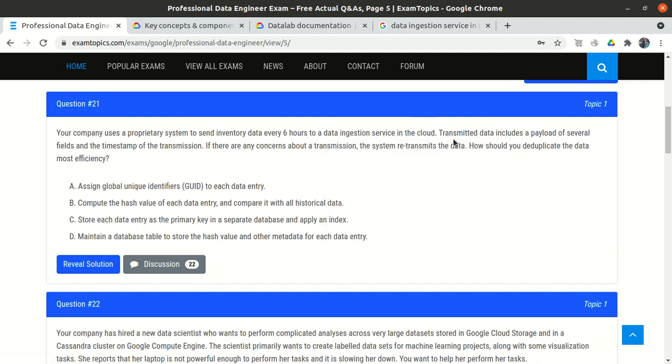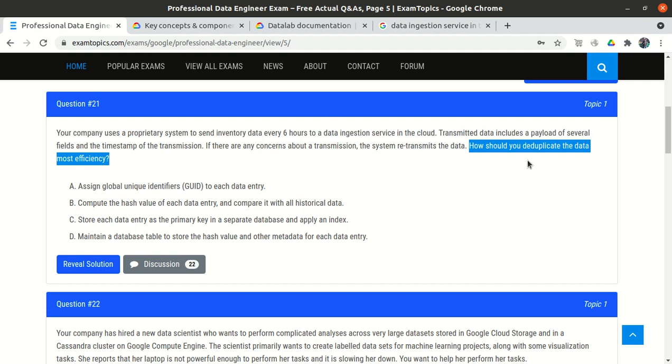Now the transmitted data includes a payload of several fields. Okay, the data which we are transmitting has the payload. The payload means it has some rows and the timestamp. Also we have the timestamp linked for the particular transmission. If there are any concerns about the transmission, the system retransmits the data. So if there is any concern, what will the system do? It will retransmit the data. So our system is designed in such a way.